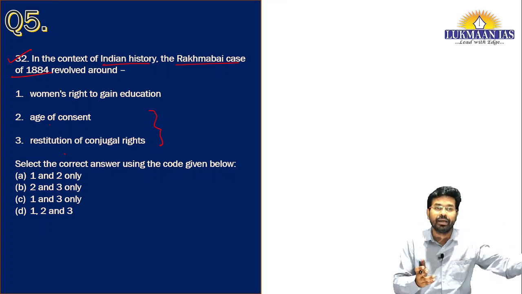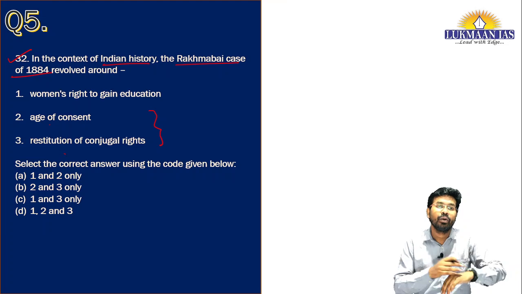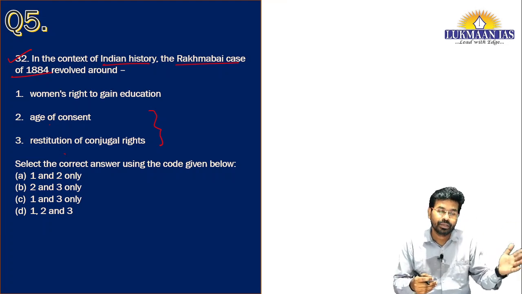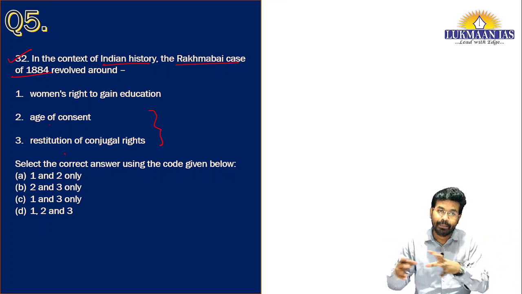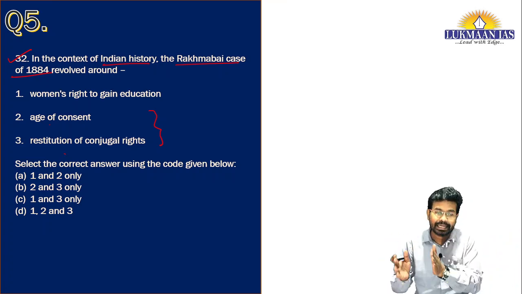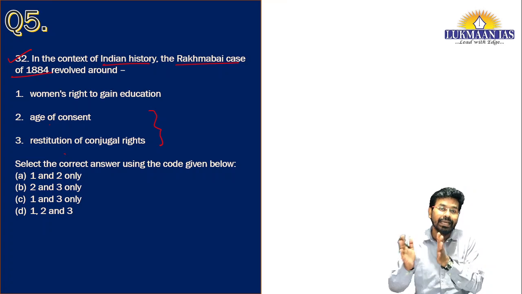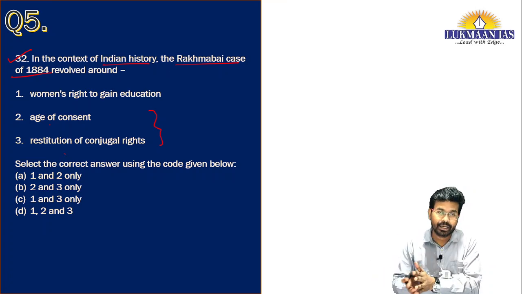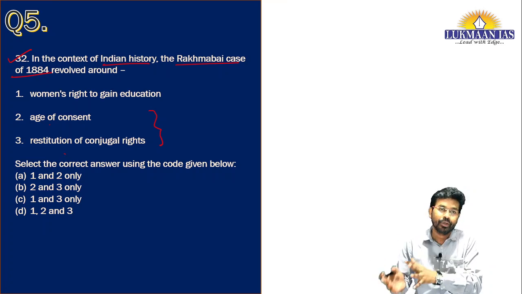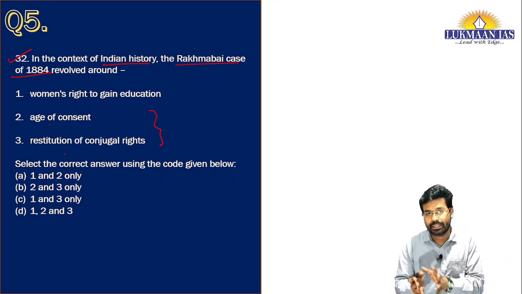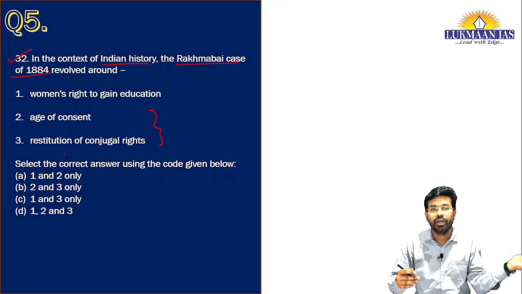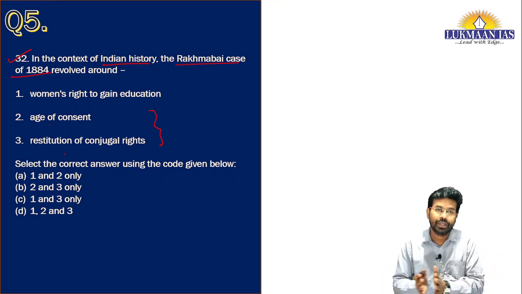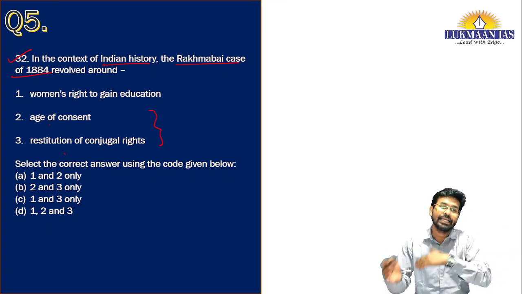She stays in her hometown, in her mother's house, and does not start living with her spouse. In that case, the husband has a right to seek restitution of conjugal rights, which means he has a right to seek that his wife should come and start staying with him.